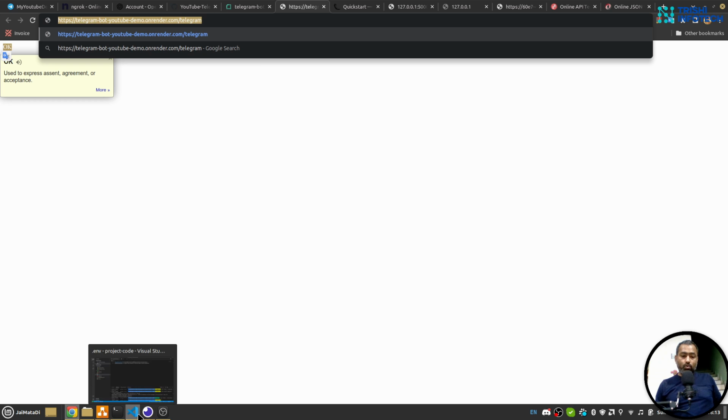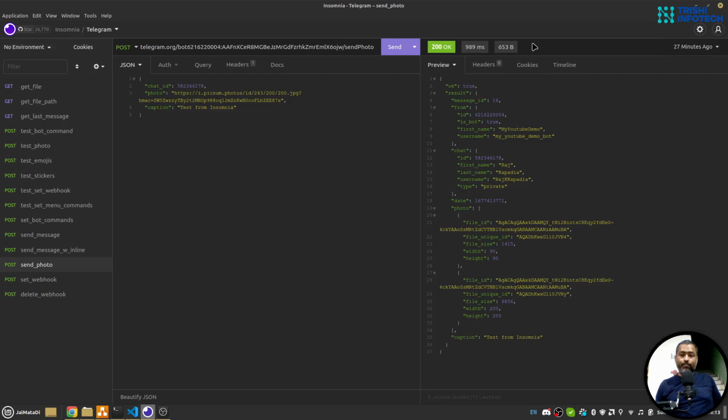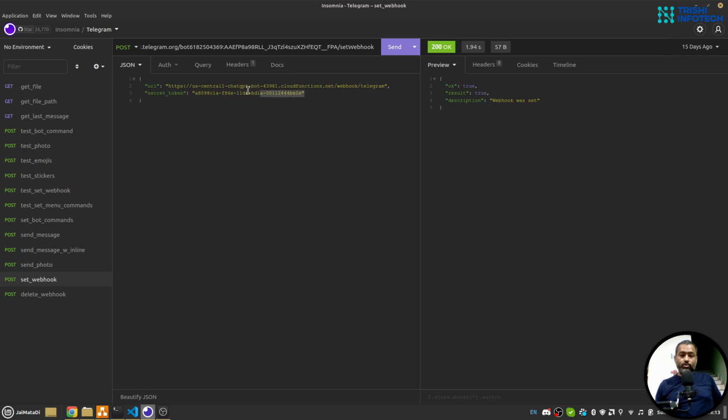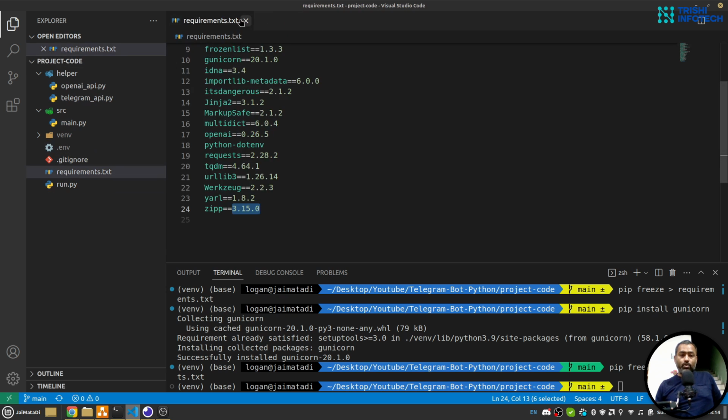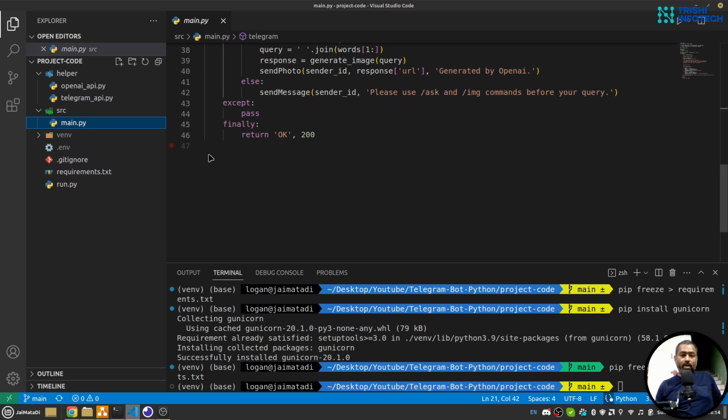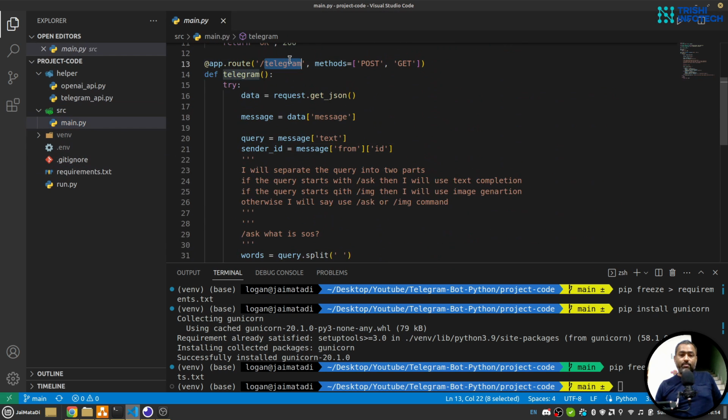So if I go to Insomnia and there is a set webhook, I'll remove this part and set webhook takes the URL. So I will provide the URL followed by Telegram. That is our path actually. So if you go to main, this is the path, Telegram.